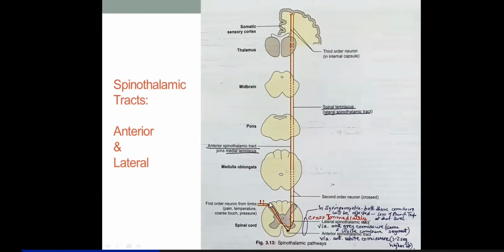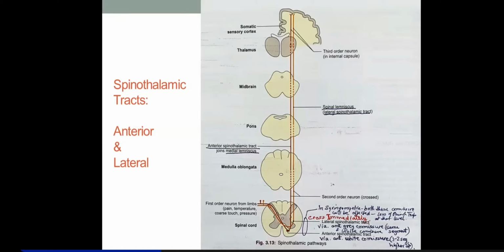So that means they cross immediately. The important point about the lateral spinothalamic tract is that the second order neurons from substantia gelatinosa decussate at the very same spinal segment. That means they cross immediately.